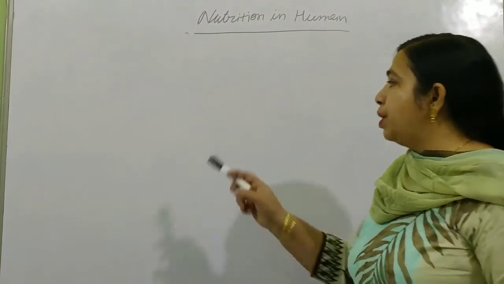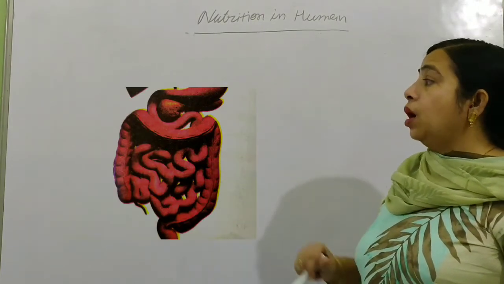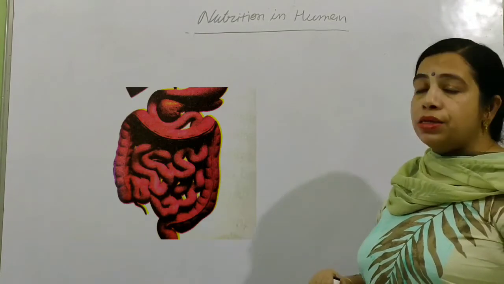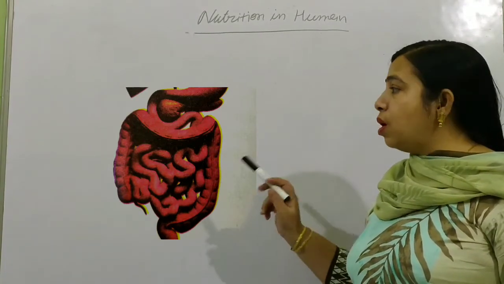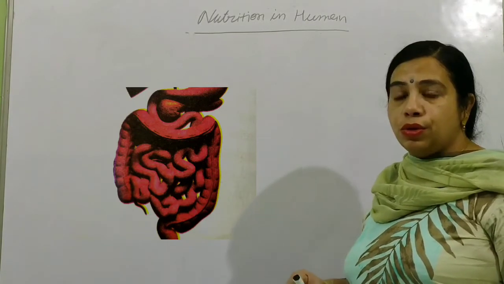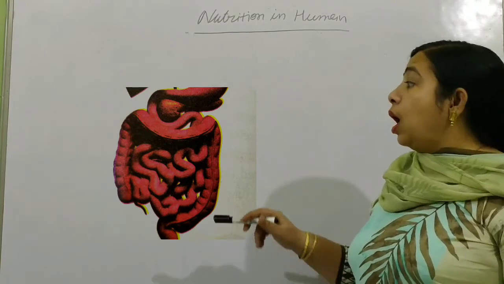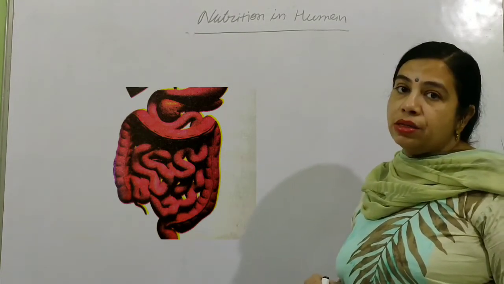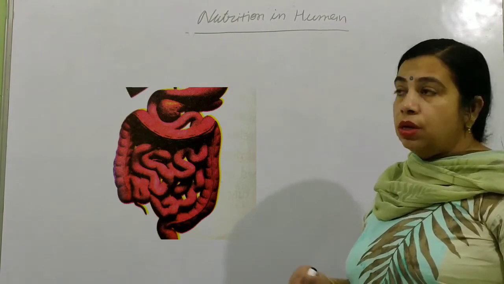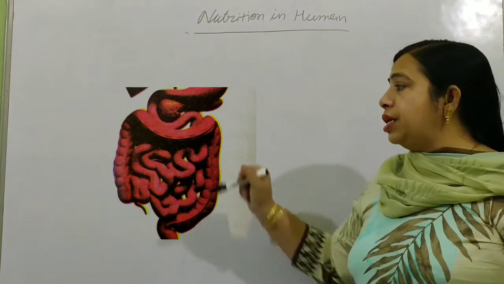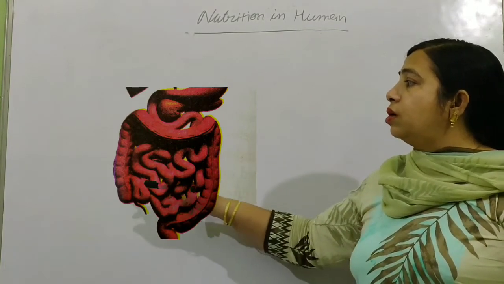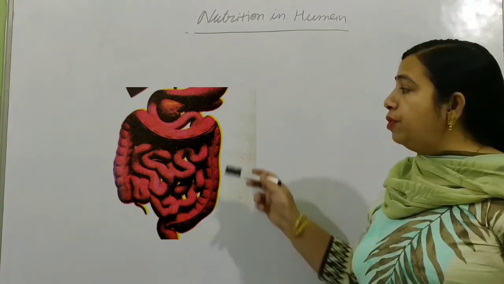In the small intestine, you can see that from the stomach the food will pass into the small intestine, and its inner lining also secretes different digestive juices, or we can say enzymes, and here the liver and pancreas also release digestive juices. By the secretion of the pancreas, the liver, and the inner lining of the small intestine, it will secrete the enzymes.